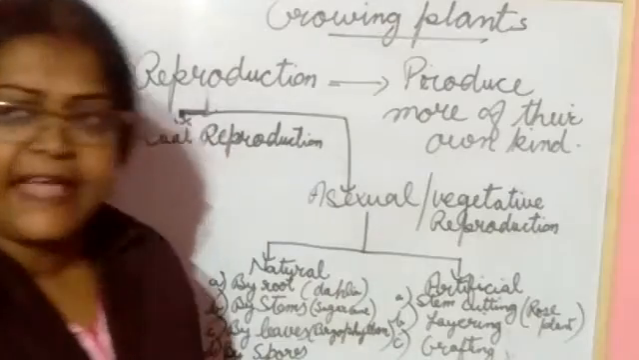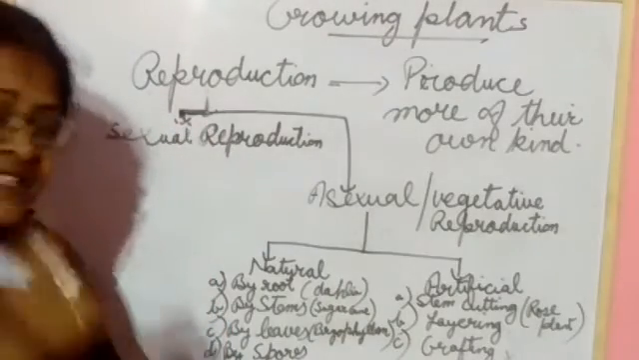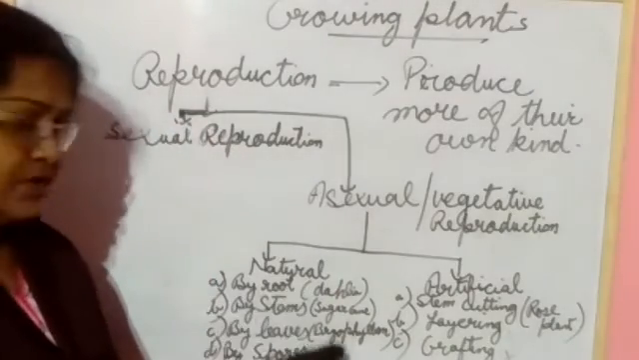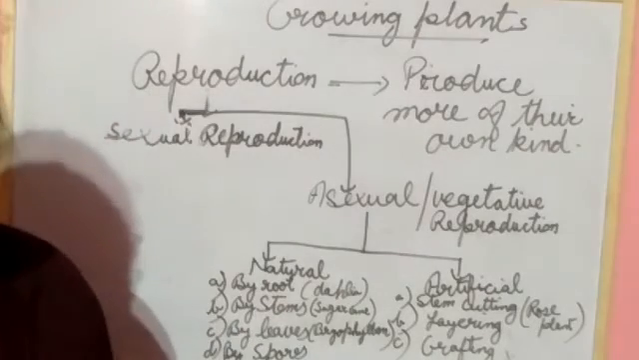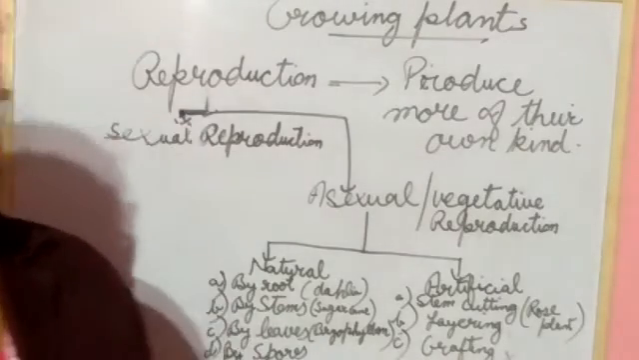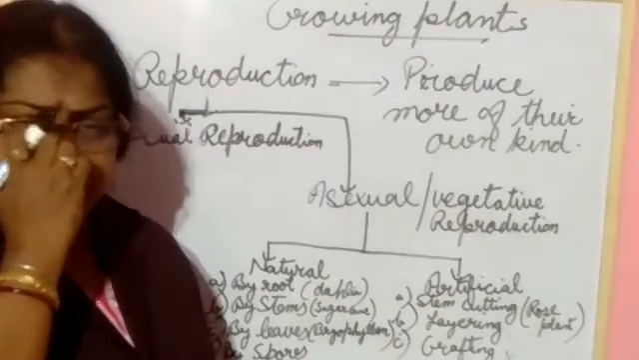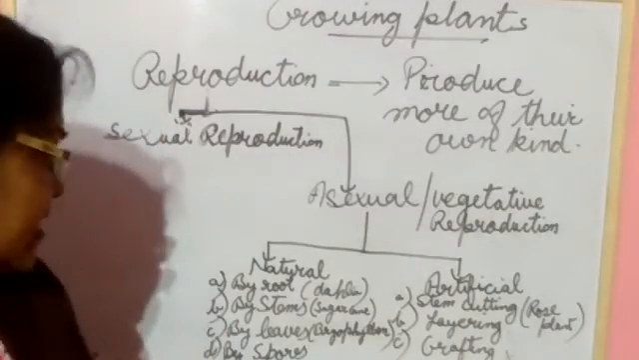What comes inside the natural? Listen, what comes inside the natural? By root. By root, example I have given here, dahlia plant. You have seen dahlia plant? Yes. Dahlia, many other plants are also there. One example I have given you, dahlia plant.